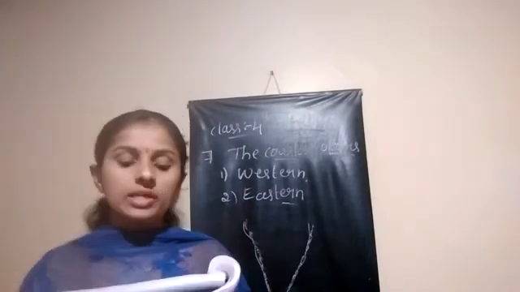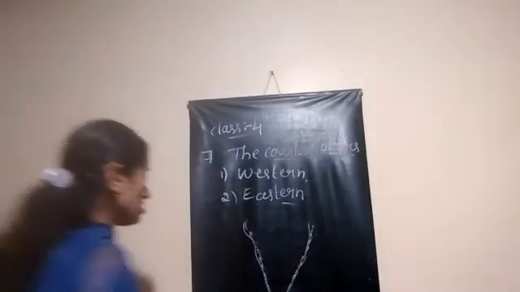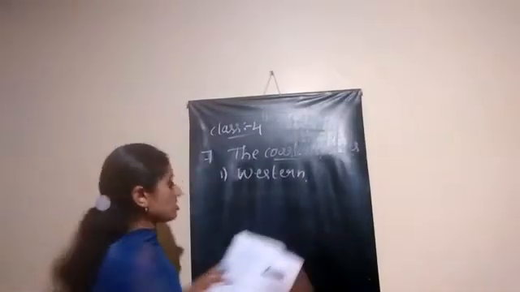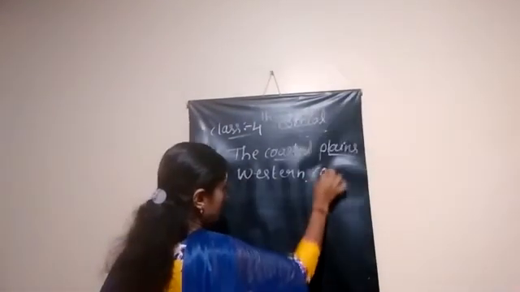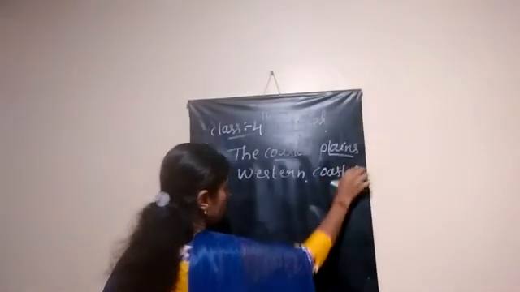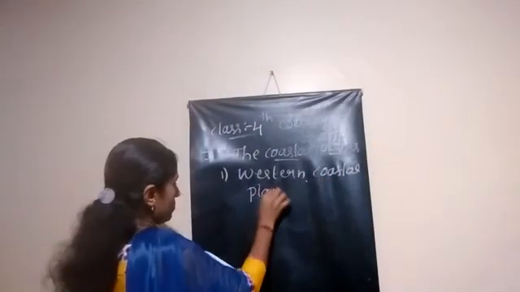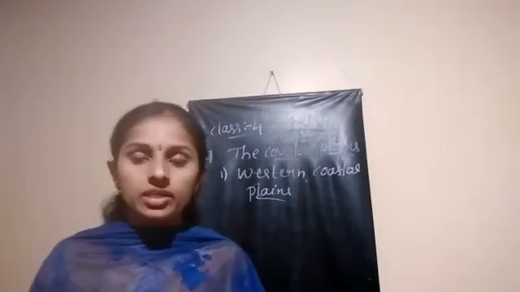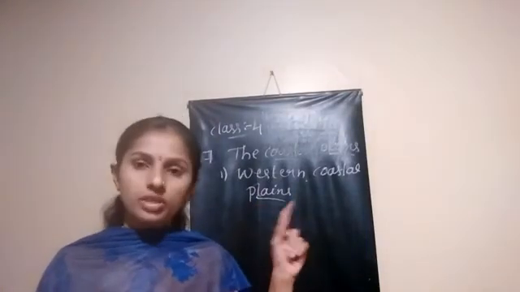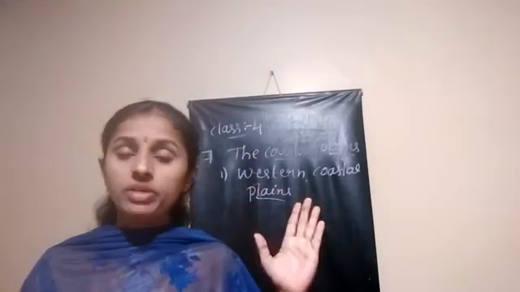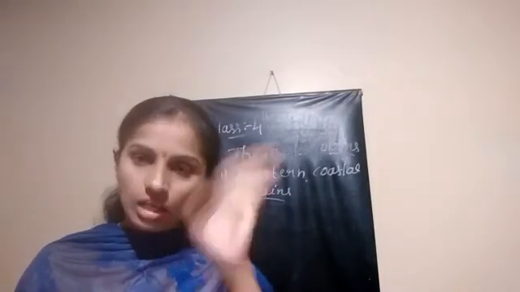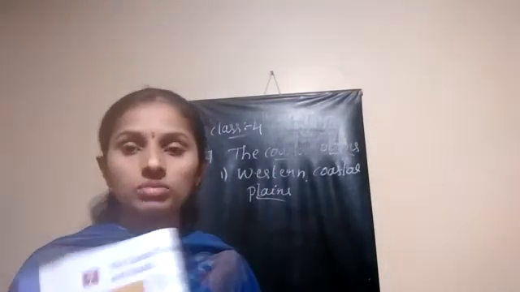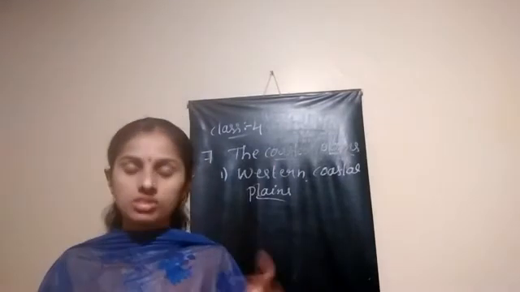Next, we are going to discuss the western coastal plains. As I told earlier, this western coastal plain is located between the Arabian Sea and the Western Ghats, as I showed previously. Refer to this map again at home.